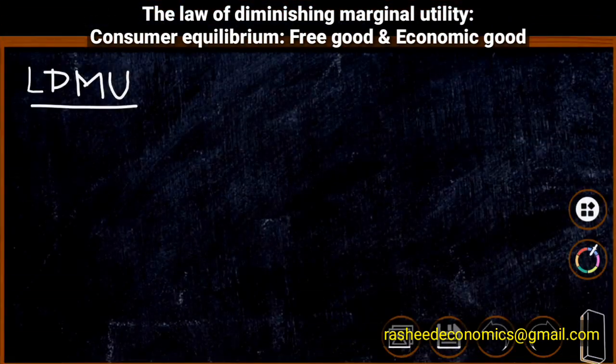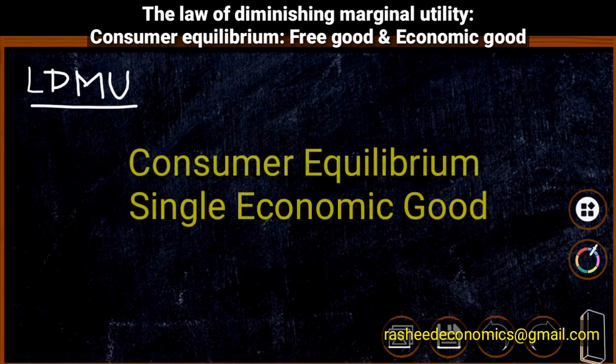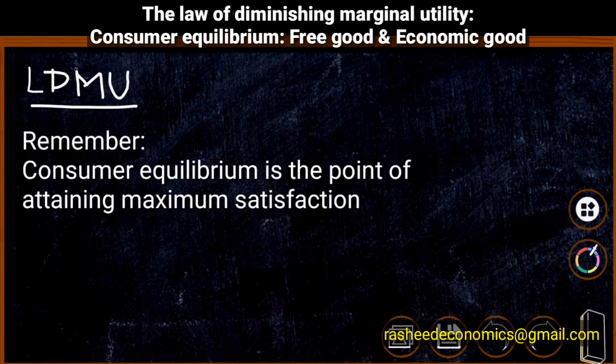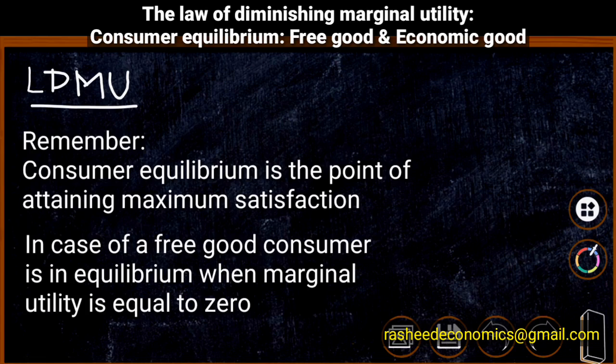Hello students, in the last class we discussed the law of diminishing marginal utility and consumer equilibrium using a single free good. Now we are going to explain consumer equilibrium using a single economic good. In our previous analysis we said that a consumer will be in equilibrium when he is attaining maximum satisfaction. Therefore, in case of a free good, he will stop consumption when he reaches satiation or the maximum point, that means at the point where marginal utility is equal to 0.